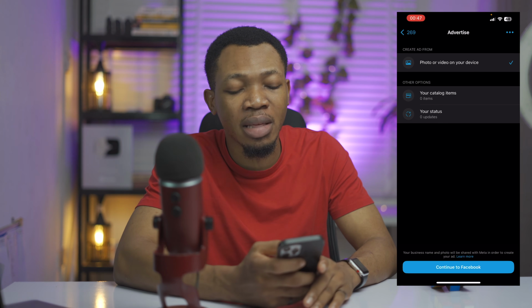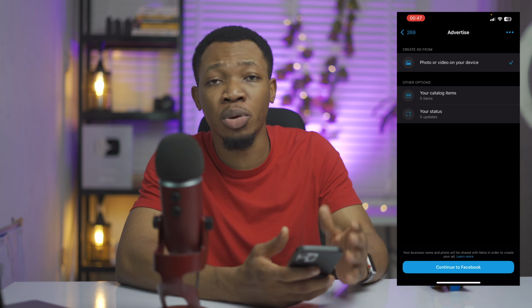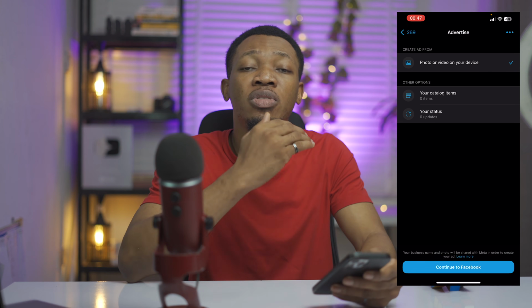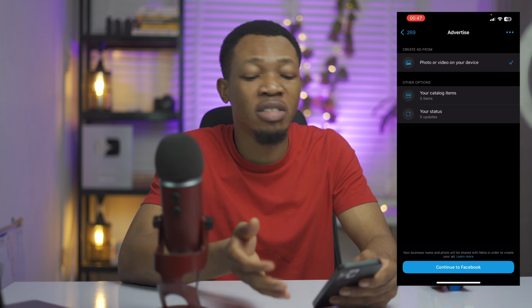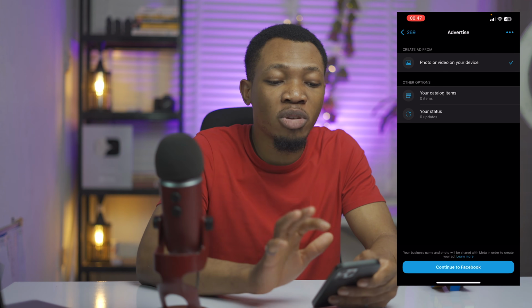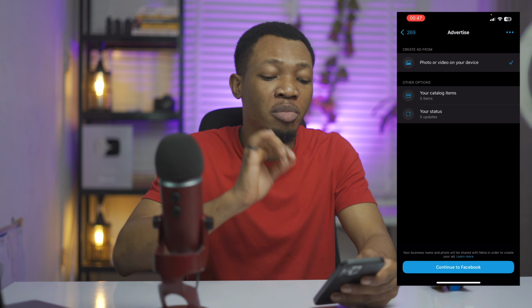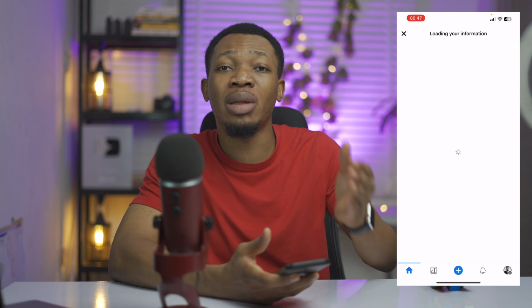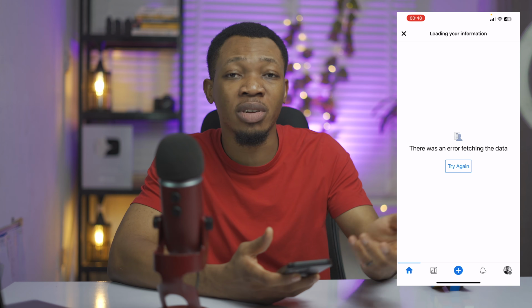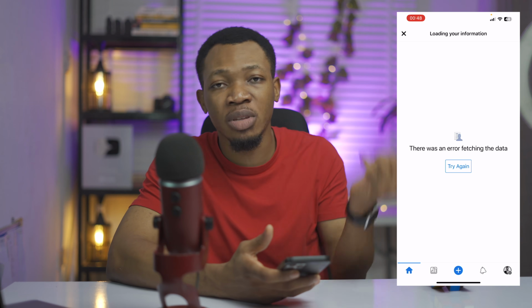And here you can see that you are going to be selecting a photo or video on your device, or you can use the images of the product on your catalog, or even your status updates if you have them on your status. And once you've selected your picture or video from your device, you continue to Facebook, right? Facebook, Instagram, and WhatsApp are all connected and owned by one person, so they always have something in common.